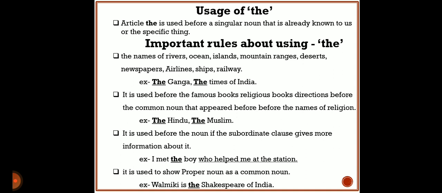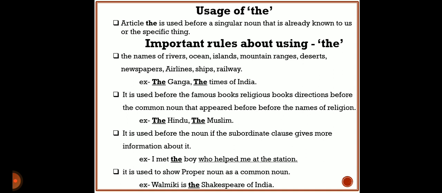Next rule for using 'the', it is used before famous books, religious books, directions, and before the common noun that appears before the name of a religion. You see, here examples have been given. Hindu and Muslim. Hindu is also a religion, Muslim is also a religion, so before the names of religions we have to take the article 'the'. For example, the Hindu, the Muslim.